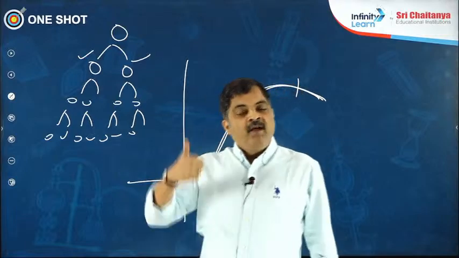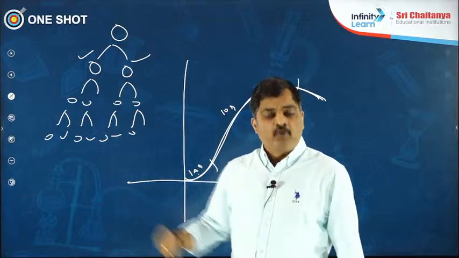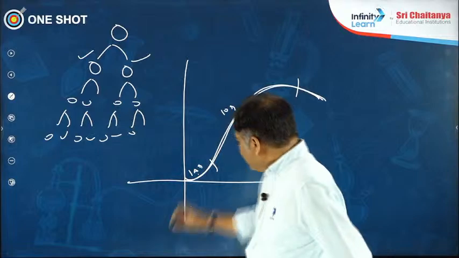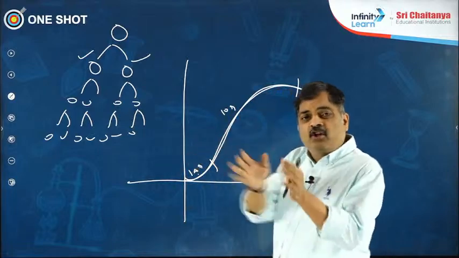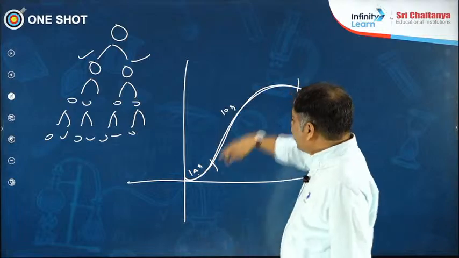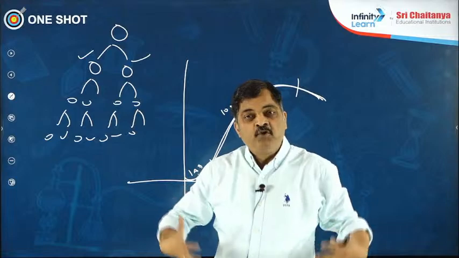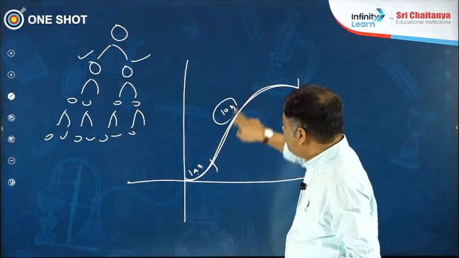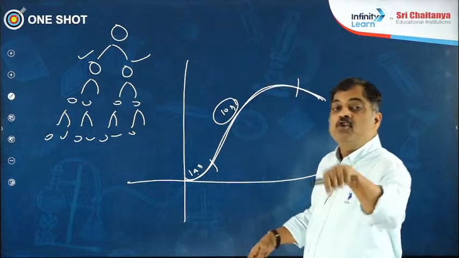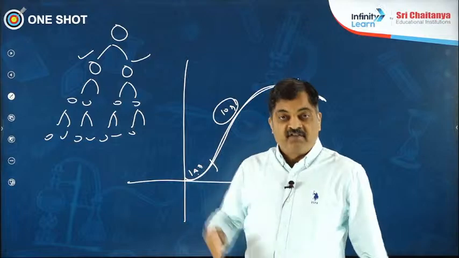Example number 1: the majority of cells, tissues, and organs, for example leaf, flower, and fruit. What did you see, children? An early, young leaf is small. It is comparable to the lag phase because the growth rate is very less, because the number of cells in that is also less. Suddenly, there is a far greater increase in surface area because enough nutrients are available. So it's going to show an exponential phase called log. And after that, once the leaf is going to become senescent, the growth is going to cease. That is said to be the stationary phase.